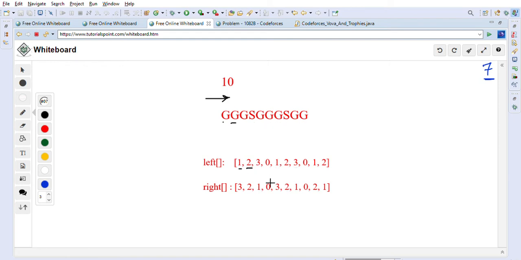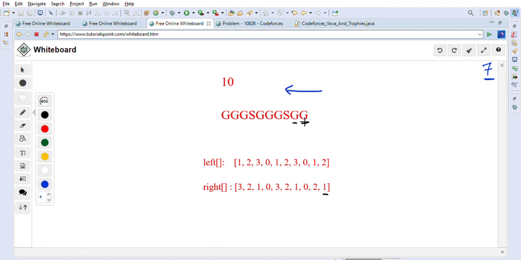This is the way we first prepare the left array, by going from left to right. Now we will do it the opposite way, going from right to left. Same thing we did for the left: whenever we see G, we have a count which is 0, and we increment it by 1. So now the count became 1 here.